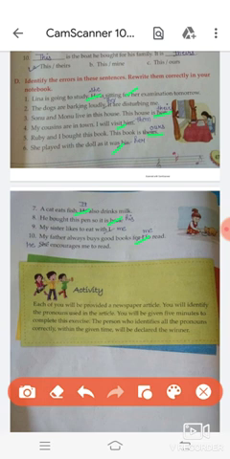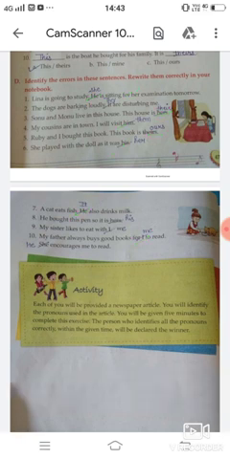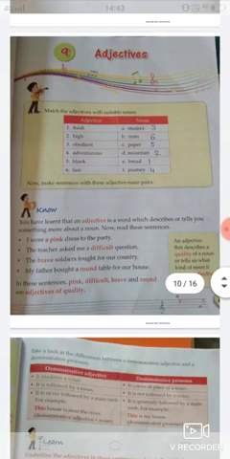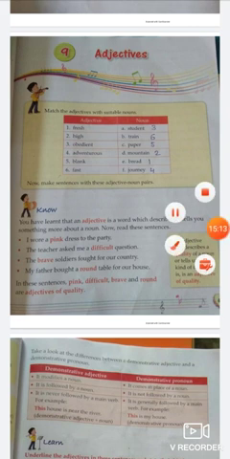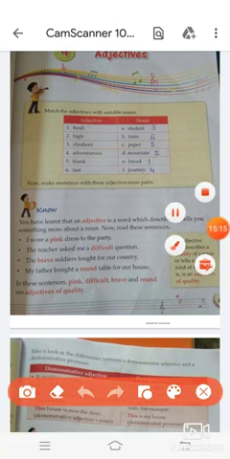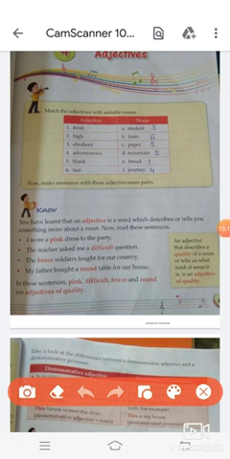So students, these were the exercises of chapter number 8. Now move to the exercise of chapter number 9. Firstly you will match the adjective with the suitable nouns. First, fresh bread, high mountains, obedient student, adventurous journey, blank paper, fast train.